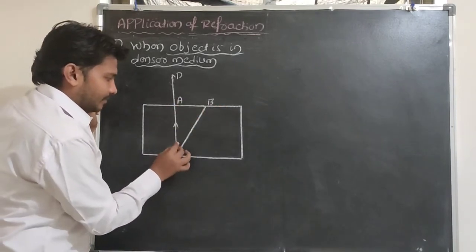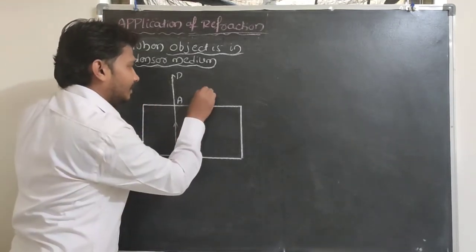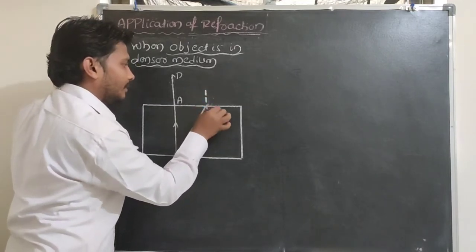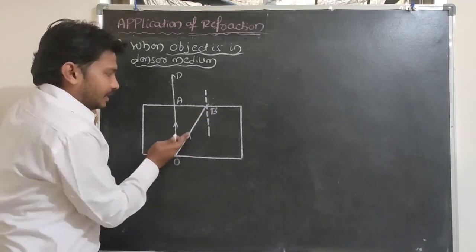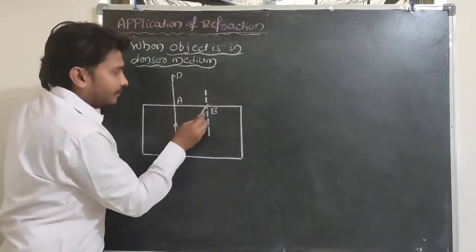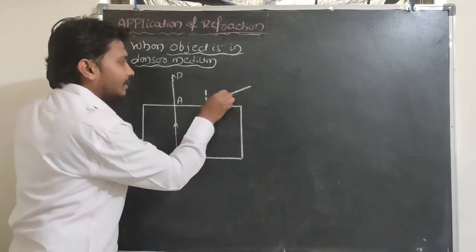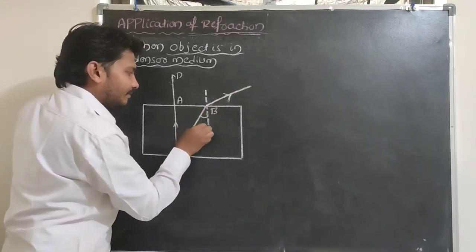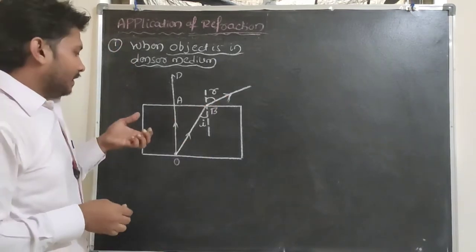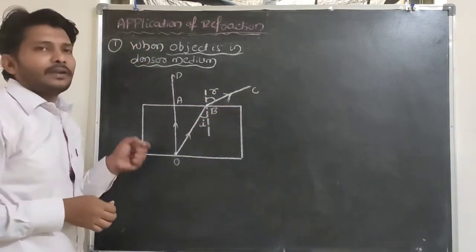So this will be the angle of incidence. I would like to draw one normal line here. So this will be the normal line at point B. Whenever the ray of light is moving from the denser medium to a rarer medium, the ray of light will get bent away from the normal. So this will be the angle of incidence and this will be the angle of refraction here. For example, B to C is one refracted light.